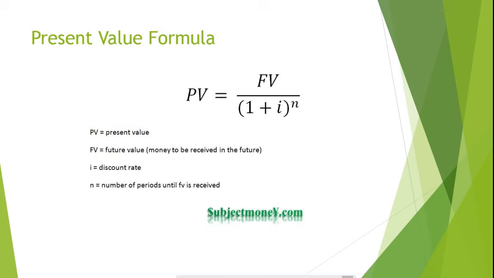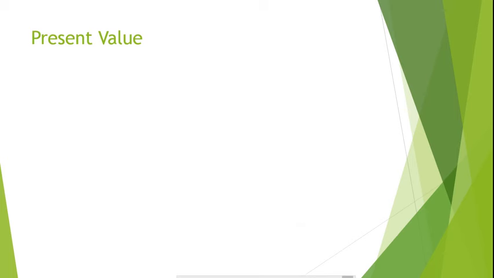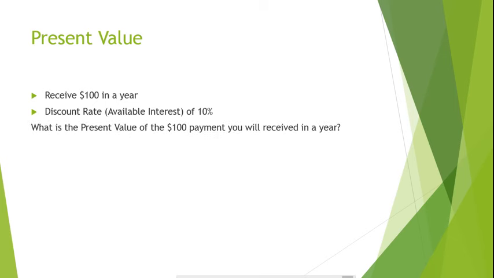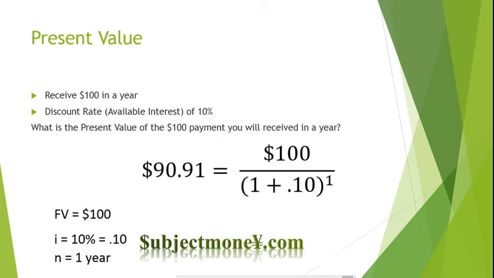The present value formula for a lump sum of money in the future is shown here. The interest rate is also known as the discount rate, since you will be discounting the future sum of money by the interest rate. Suppose you expected to receive $100 in 1 year, and there were currently several investments offering 10% interest. What would the present value of your investment be? Just plug in the proper figures to the present value formula, and you will see that the present value comes out to $90.91.